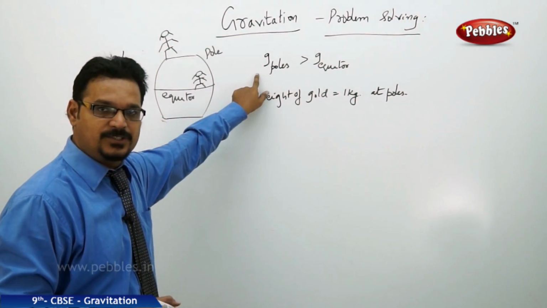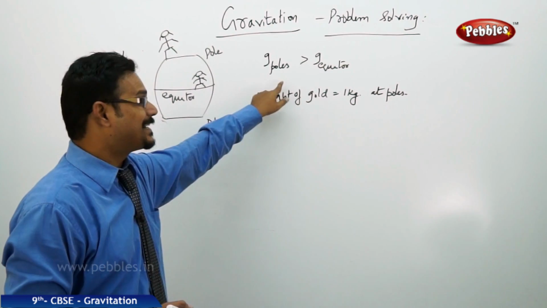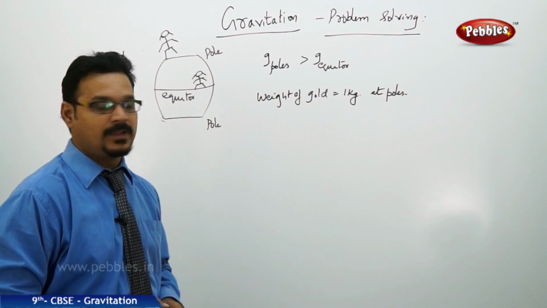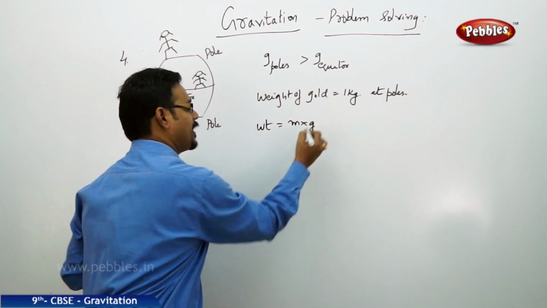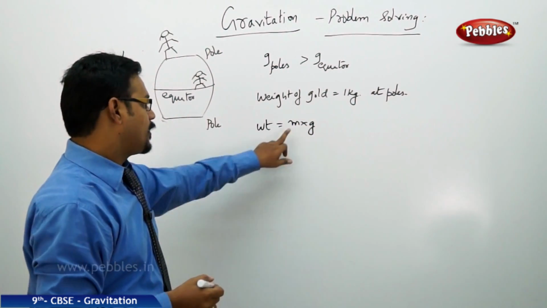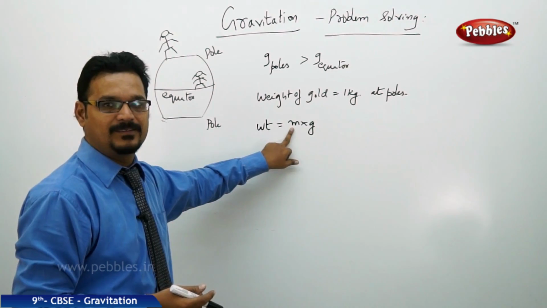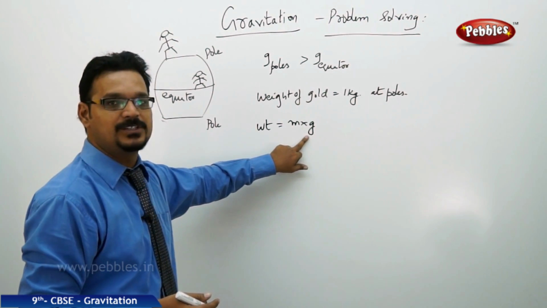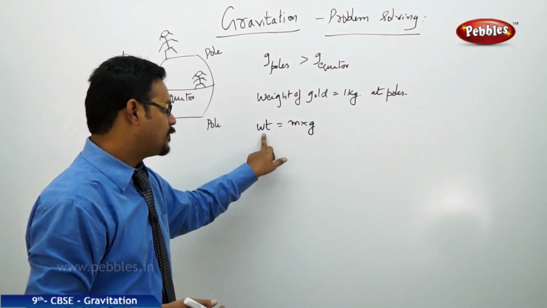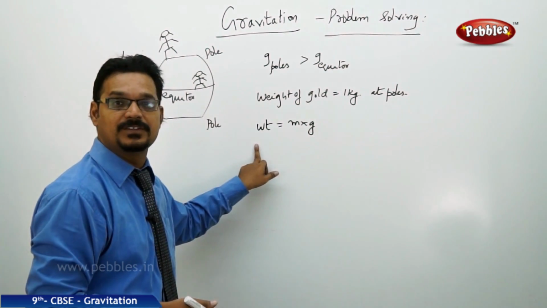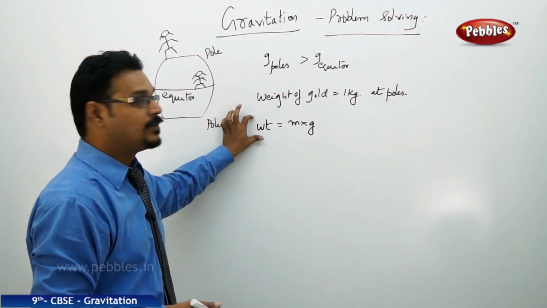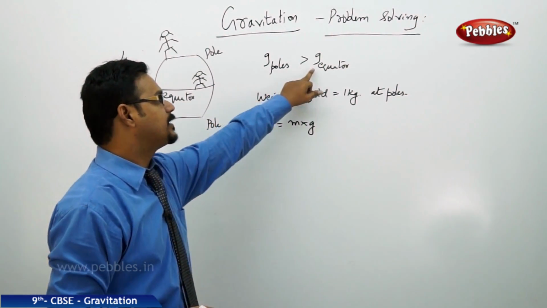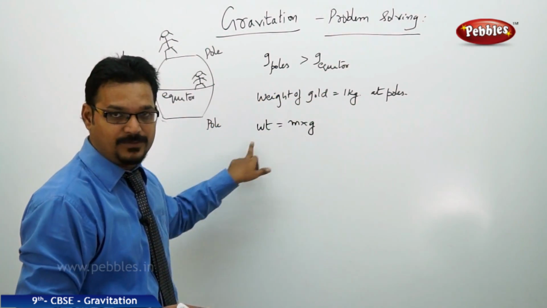G, which is acceleration due to gravity at poles, is greater than at the equator. And the formula for weight is mass into gravity. Mass is constant everywhere, but weight is directly proportional to g. When g decreases, weight decreases. When g increases, weight increases. So at poles, the g is more, therefore weight is more. At the equator, the g is less, so weight is less.